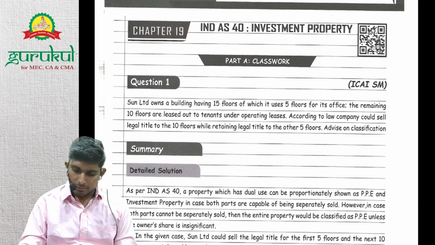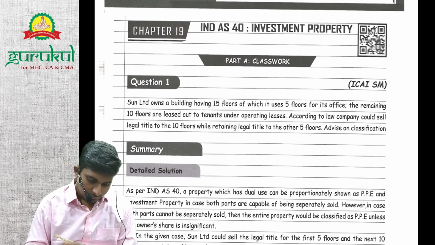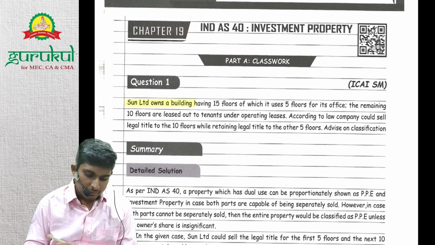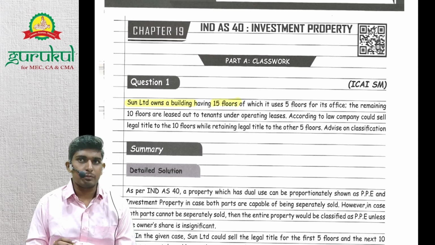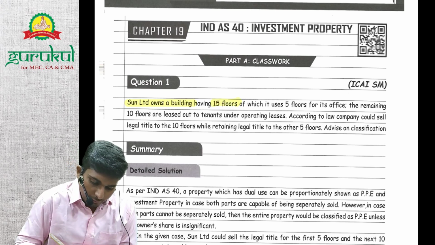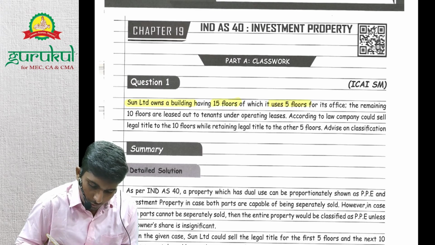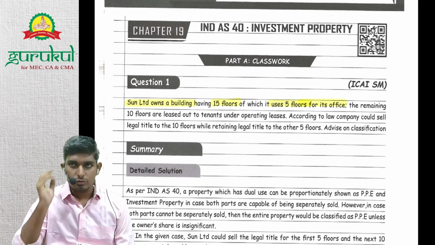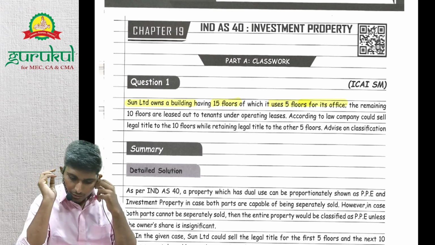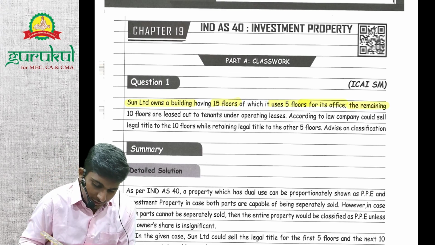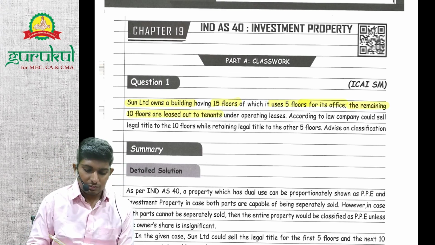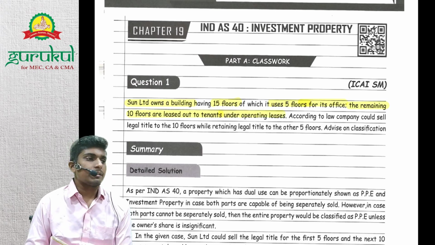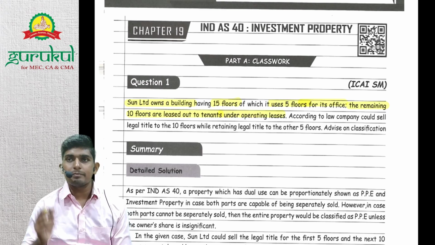Okay, sum number one. X Limited owns a building having 15 floors, of which it uses 5 floors for its office purpose. So 5 floors are being used for own use, and hence it's a PP, right? The remaining 10 floors are leased out to tenants under operating lease. So they are earning rental income, right?